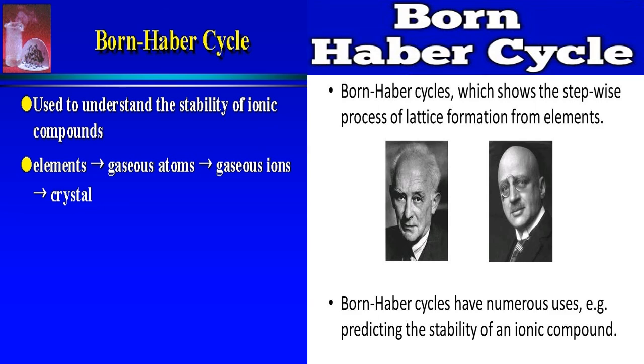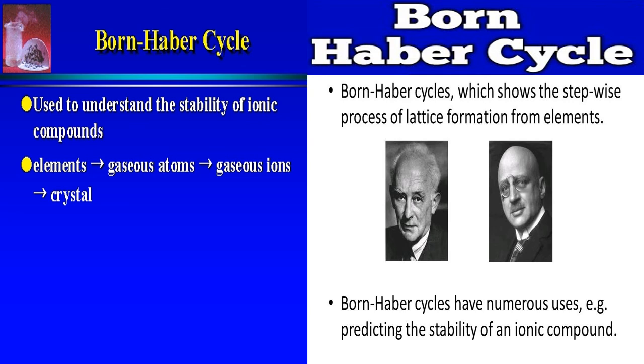Born-Haber cycle. The Born-Haber cycle is the method to calculate enthalpy changes in a chemical reaction, especially the lattice enthalpy. How much energy is required to make a lattice or to break a lattice. That is called the Born-Haber cycle. Using this cycle, we will come to know the stability. The more the lattice enthalpy, the more the stability, because when the lattice enthalpy is more, it is very difficult to break. That's why it is more stable.